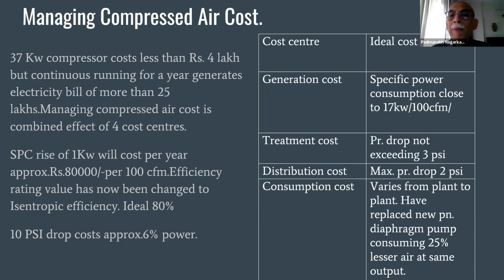If you apply this to your machine, you can immediately find out why you are compressing more. If you plot a graph, then you will find it. I'll give you an example. Long ago, say 25 years back, we did an audit at Tata Motors in their vehicle tire assembly plant.